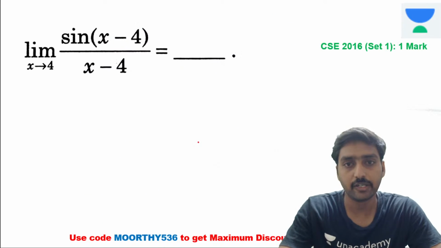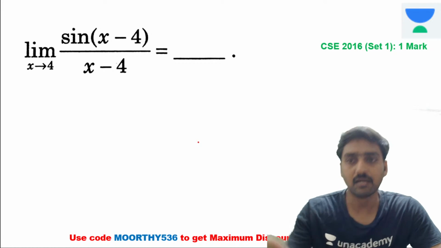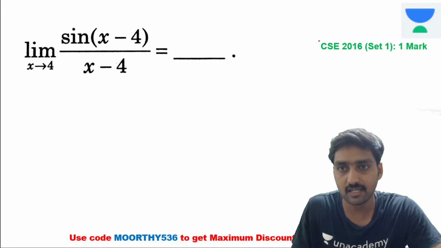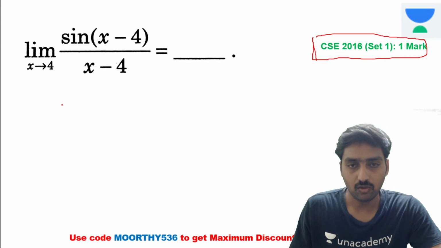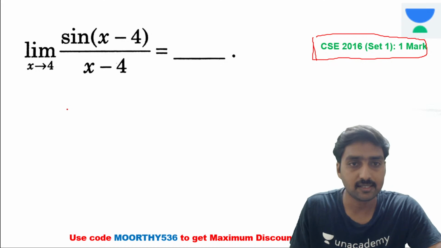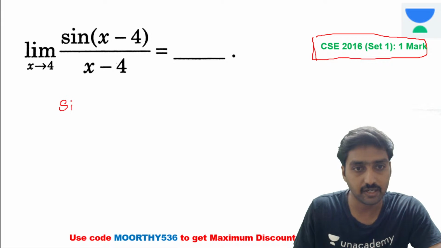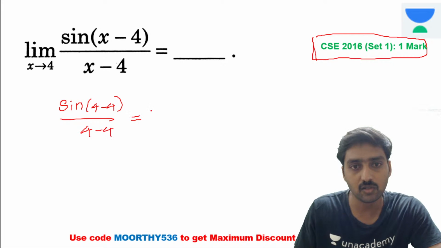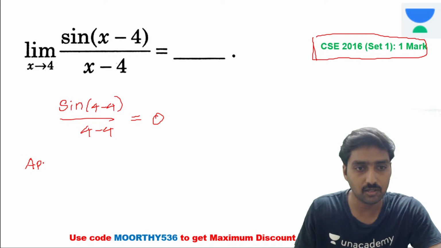Now we are going to discuss a few previous year questions. Here it's a Computer Science Engineering 2016 Set 1, 1 mark question. While applying the limit, now substitute x is equal to 4. If you substitute x is equal to 4, we are getting sin(4 - x) divided by x - 4, which is 0 divided by 0. What will be the value? It's 0.